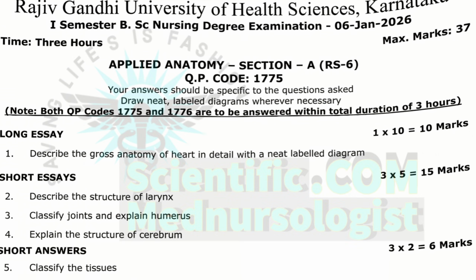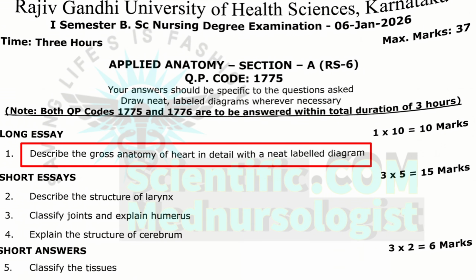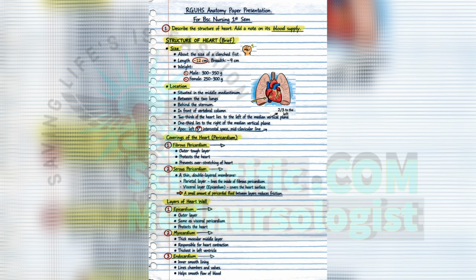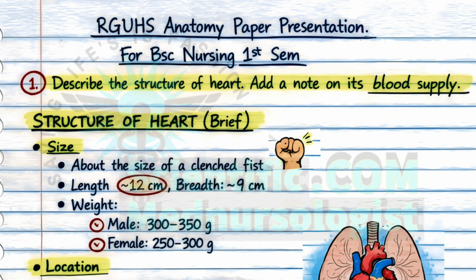Okay, so now let's come back to the video and solve this question paper of Jan 2026. Our first question is gross anatomy of the heart. The answer should be written like this: firstly, the structure of the heart. The heart is about the size of your clenched fist, that is, a closed fist, and its length is 12 centimeter and 9 centimeter breadth.